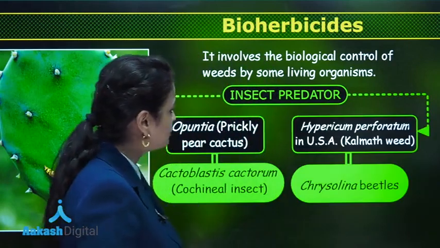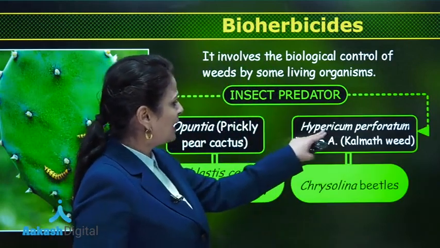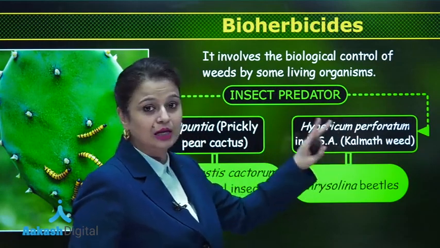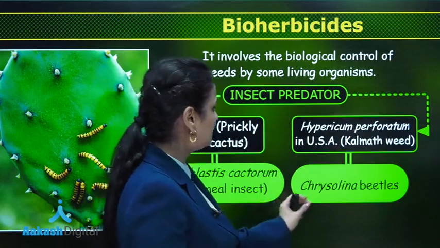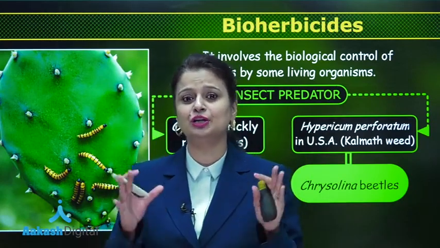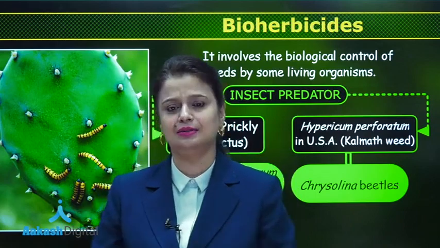Then for controlling Hypericum perforatum in USA, this is known as Klamath weed. For the first time, Chrysolina beetles were used. So these are natural predators which are used as weedicides.